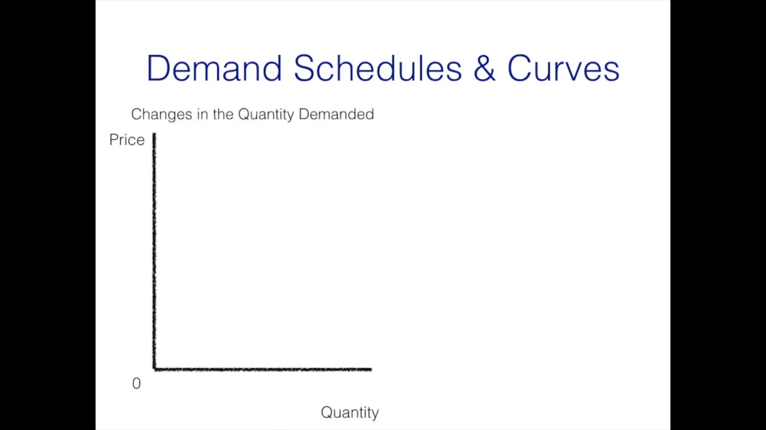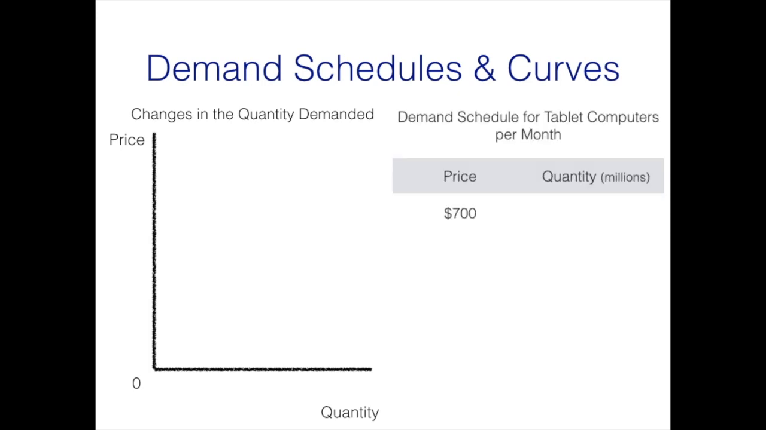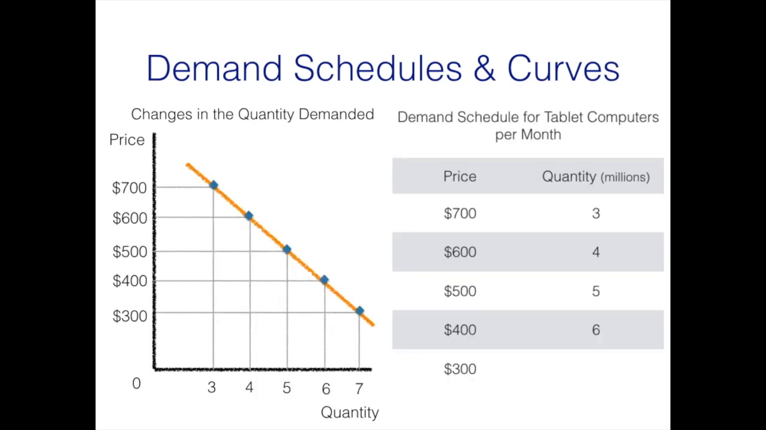At various prices, consumers will change the quantity of tablet computers they are willing to buy. The table and graph will show that as the price of the tablet computers falls, the quantity demanded will increase. At $700, consumers will buy 3 million tablets per month. When the price drops to $600, consumers will buy 4 million tablets. The demand curve for tablet computers is downward sloping, confirming that as prices decrease, demand will increase, and as prices increase, demand will decrease, revealing an inverse relationship.